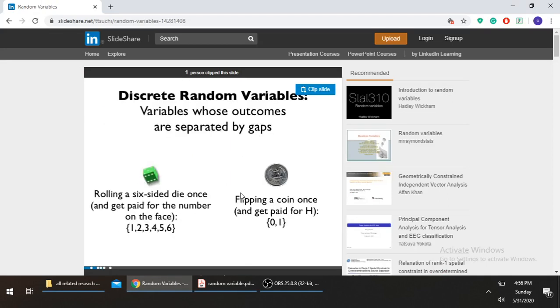A discrete random variable is one whose outcomes are separated by gaps. For example, rolling a six-sided die and recording the number on the faces, so we have 1, 2, 3, 4, 5, 6. Another example is flipping a coin. We can get head or tail, and if we use an indicator function, then for tail we use 0 and for head we use 1.